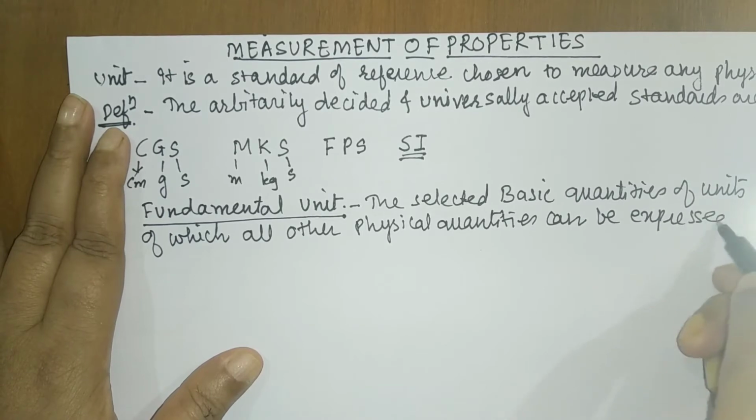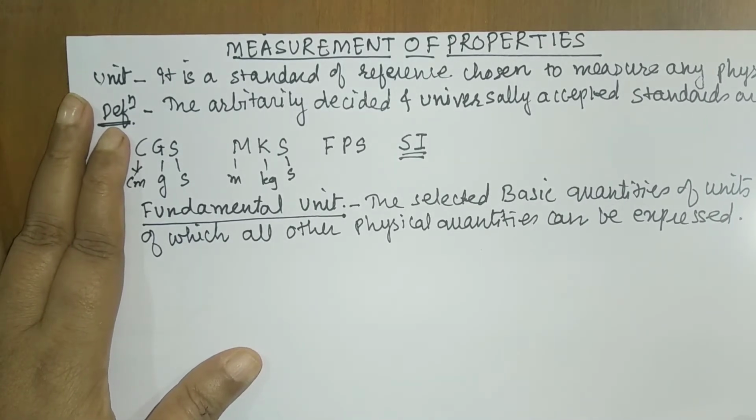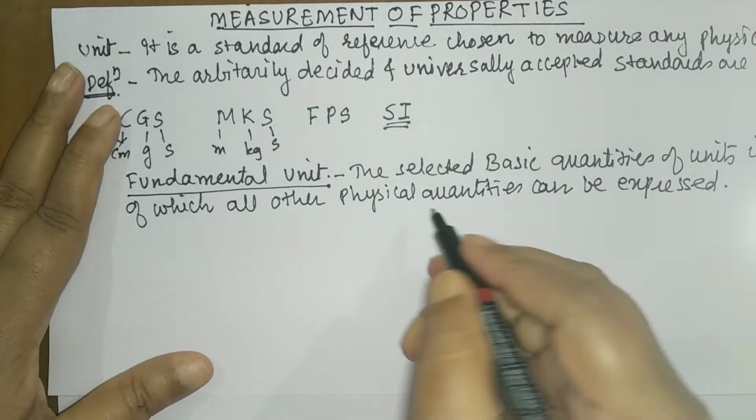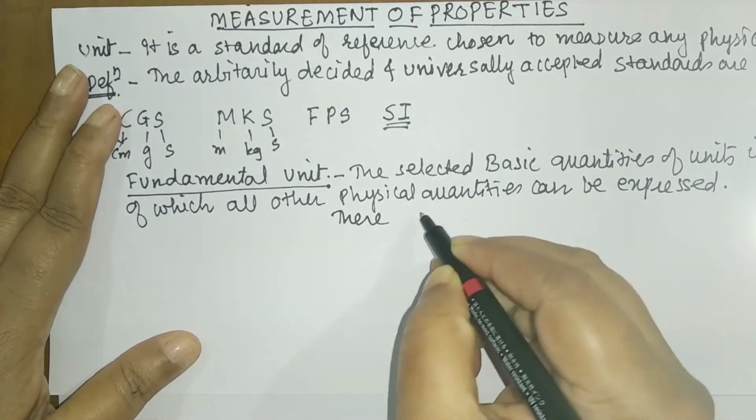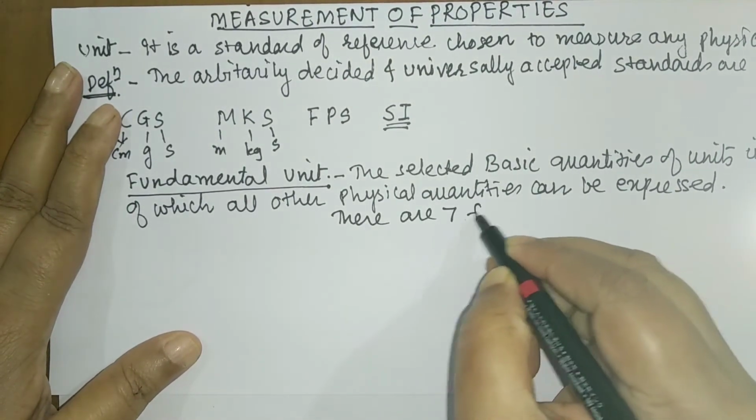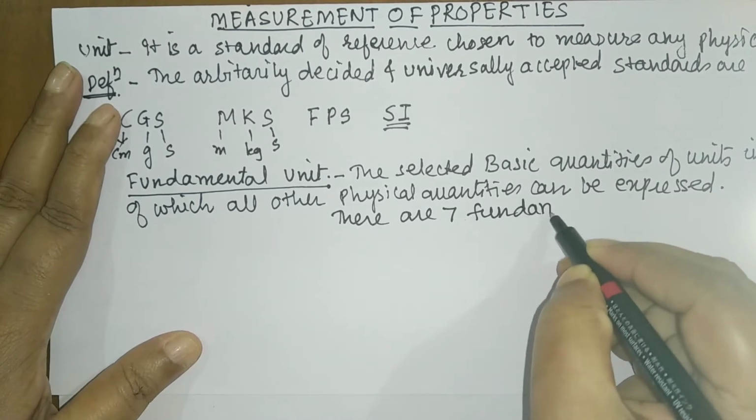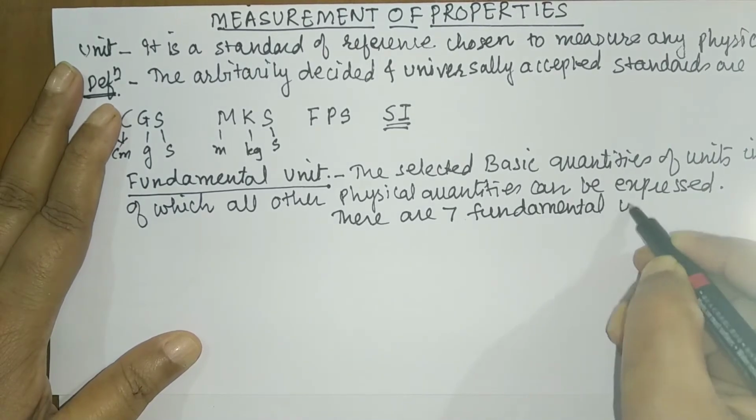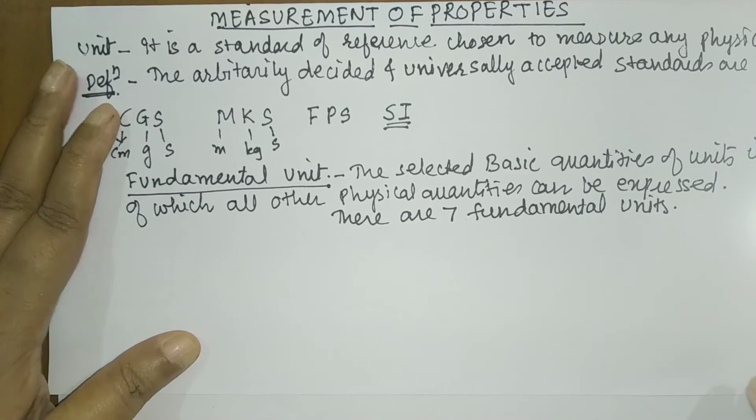So they are called fundamental units. Students, there are 7 fundamental units. Let us see the 7 fundamental units.